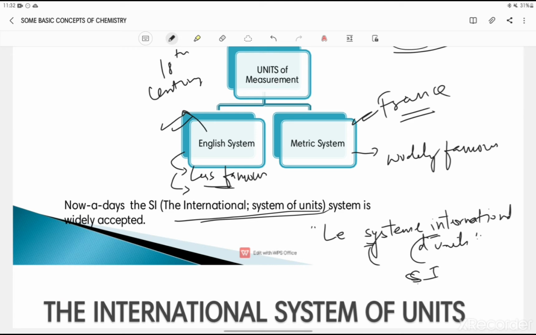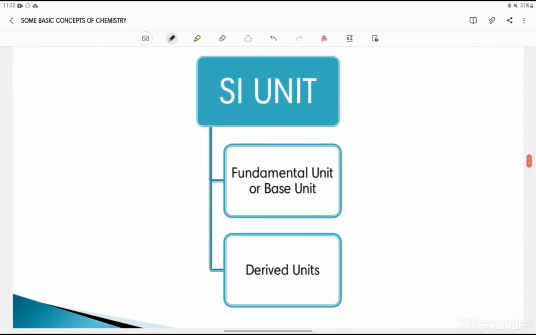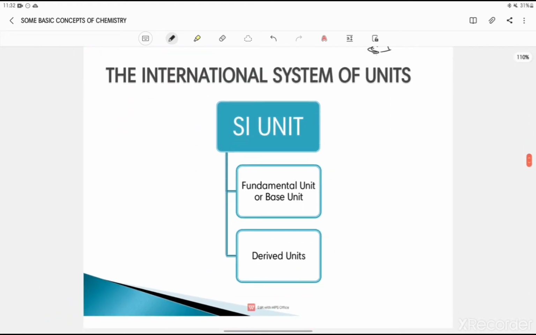So nowadays the SI unit is widely accepted. When SI units were launched, scientists suggested that you only have to remember these 7 fundamental units to measure matter. It can be accepted worldwide. So that is the International System of Units, the SI units.